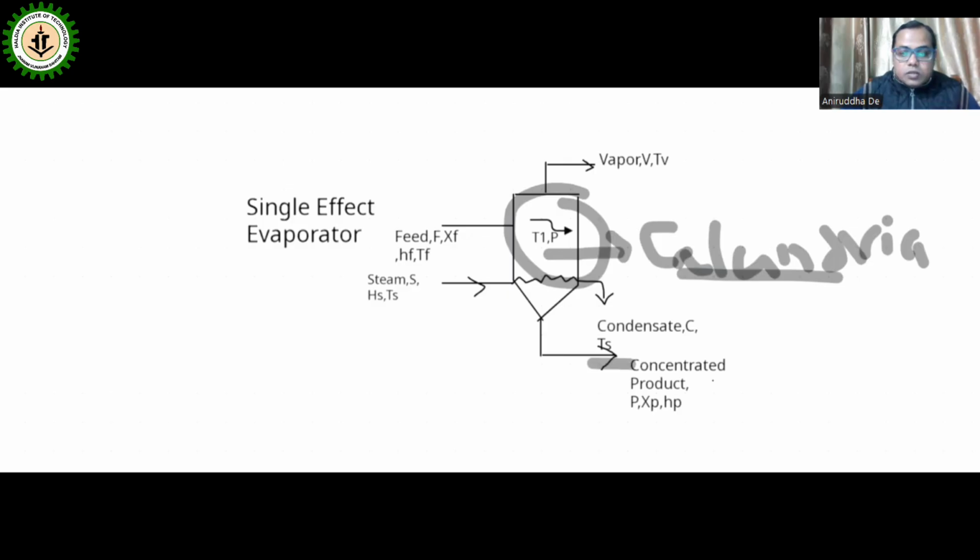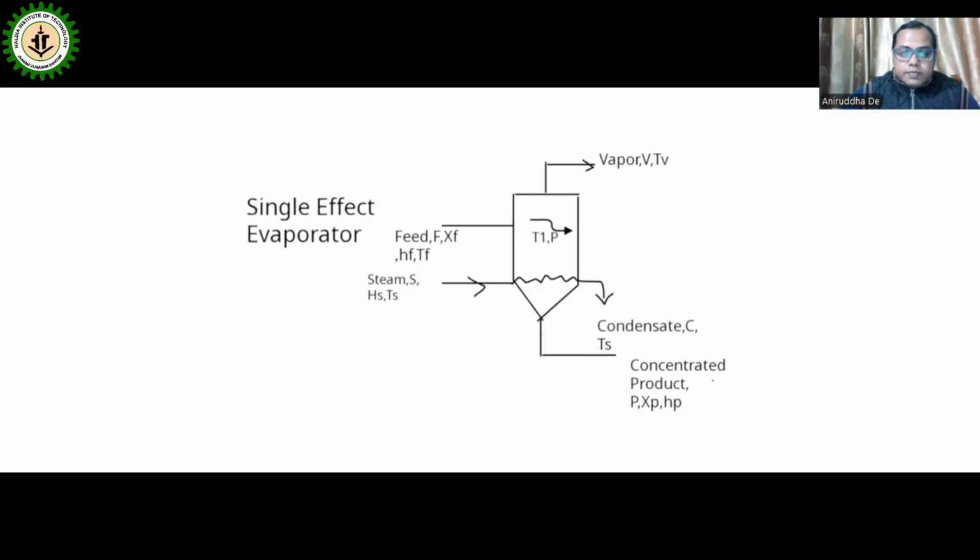Now why is it known as the single effect? Single, because only one calandria is used inside the evaporator for concentration purposes.